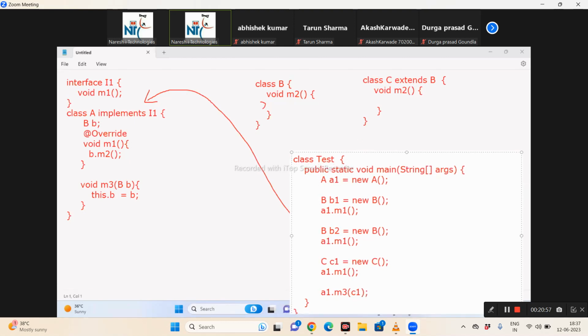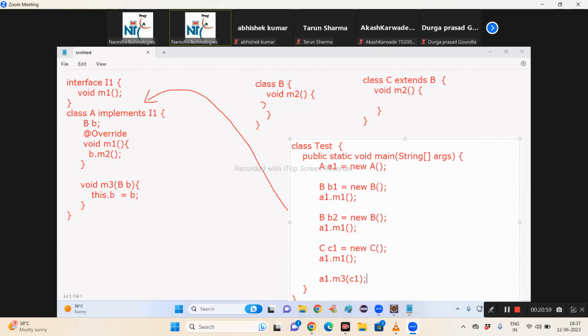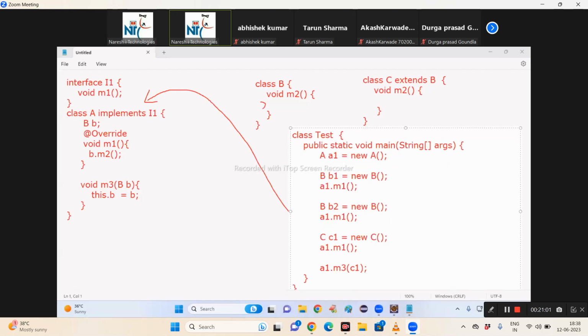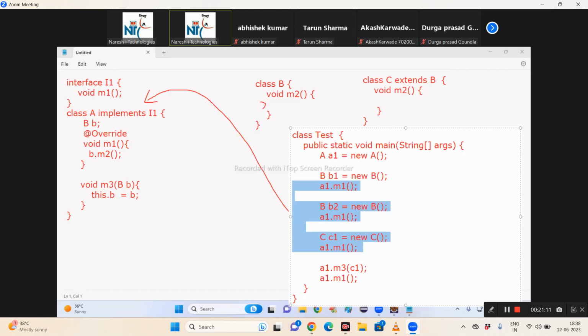We have to call A1.M1. Then what about these? Here. If I don't comment, what happens? If I don't comment, what happens?